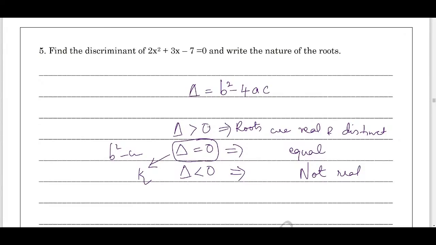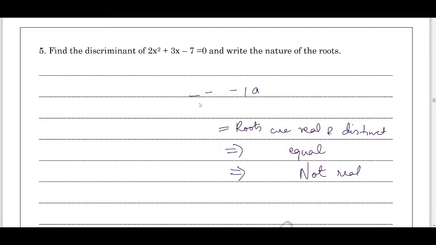We'll check a similar question. Now we'll try to find out the discriminant of the given quadratic equation, and also we'll find out the nature of roots. Students, again a very important question.